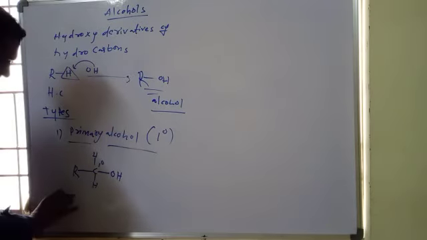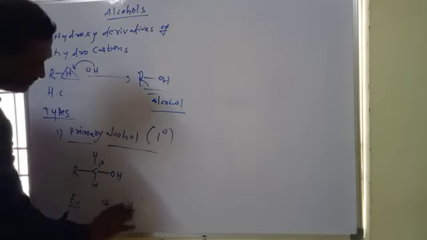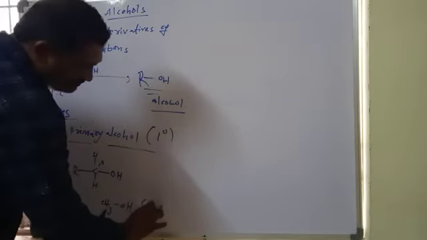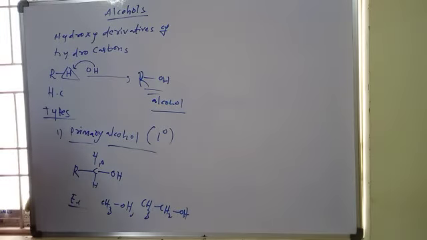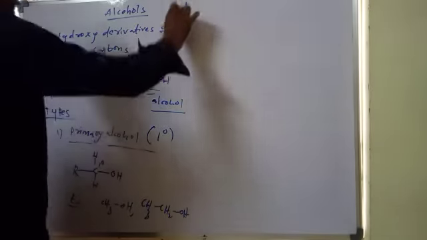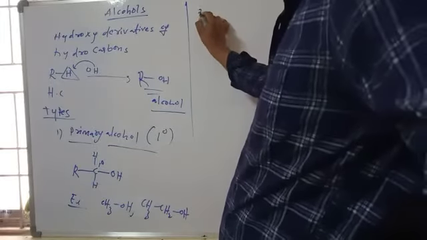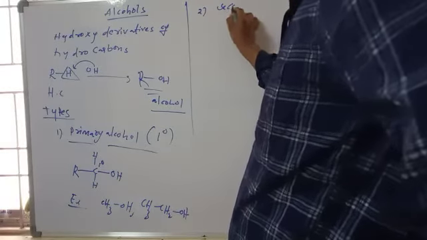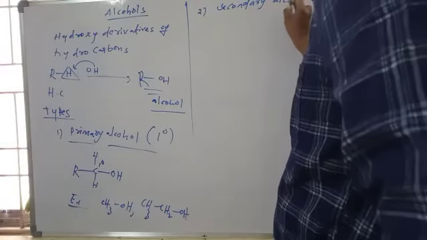So you can take examples: the best examples are methanol and also ethanol. These are the common primary alcohols. Propanol also you can take here. Next, secondary alcohols.